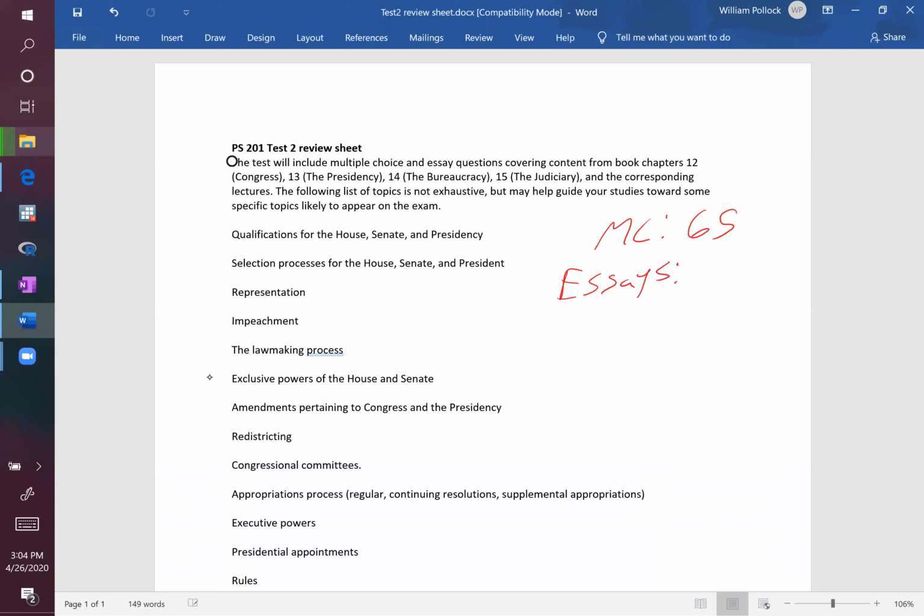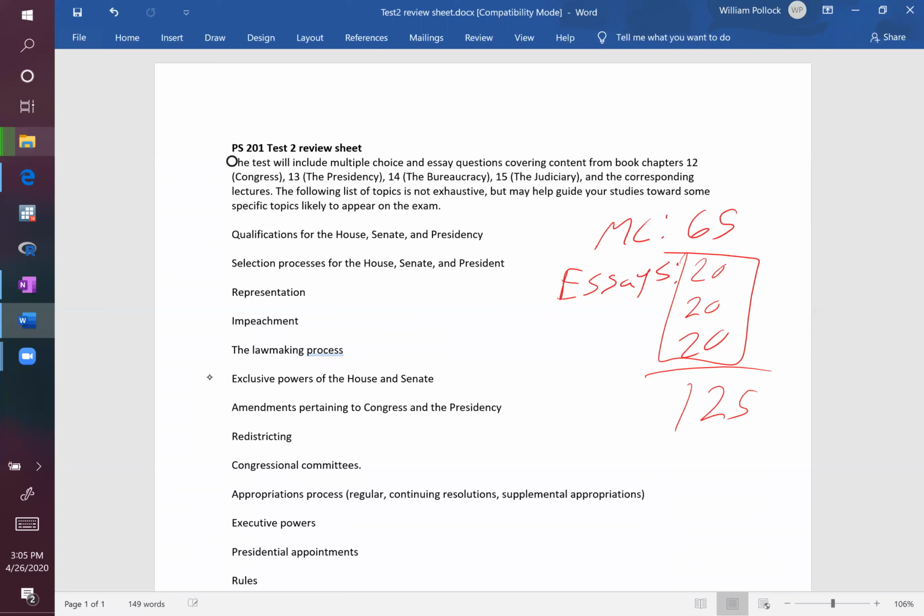you will have 3 total, 20 points each. For your 3 essays, you'll have four options, I should say, of which you will choose 3, and whichever one you don't want to answer, you can leave off. So pretty similar to the first test. For a total of 125 points.